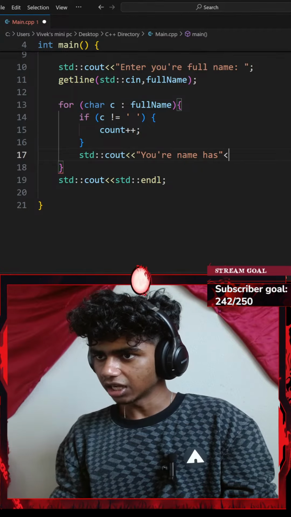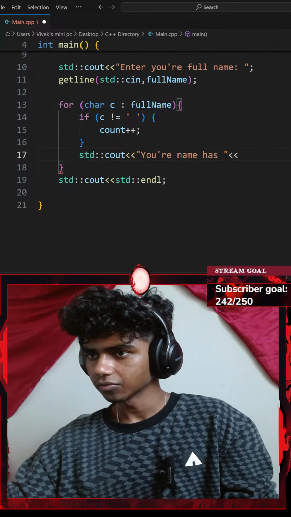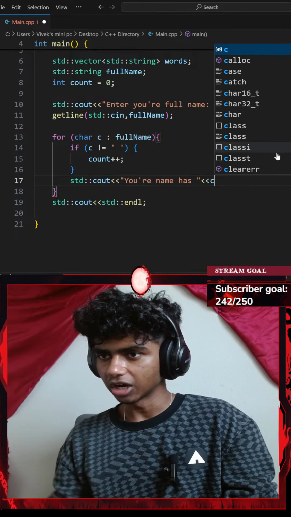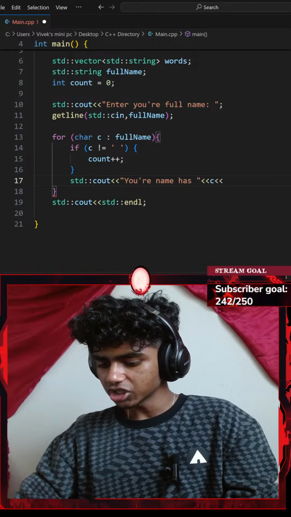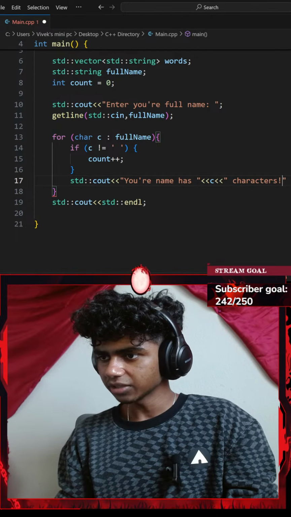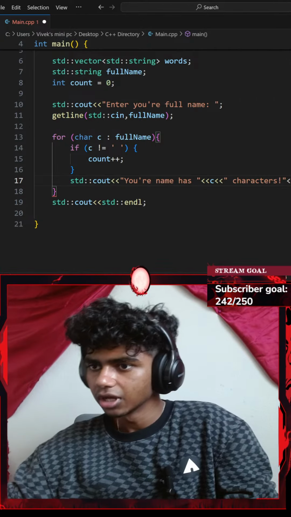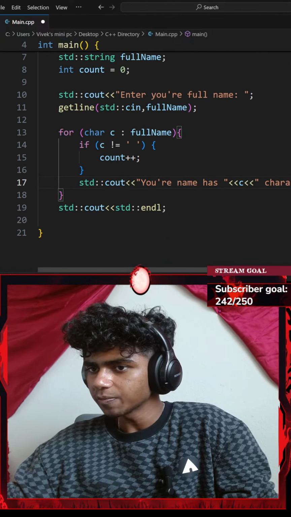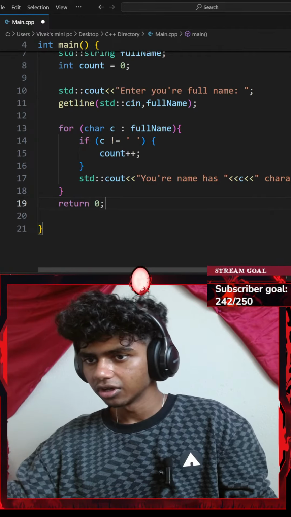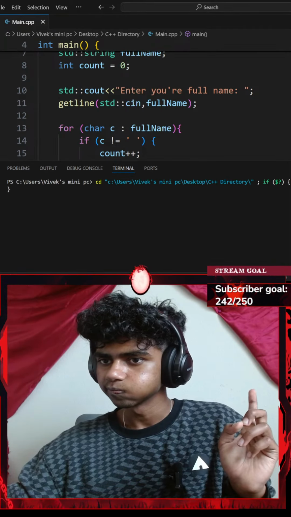So your name has, I'll go with an insertion operator. Maybe I go with a space here. Okay, your name has, this is going to be my C variable, that is going to be how long my name is, with another insertion operator which starts with a space. Let's go with characters, exclamation, with another insertion operator of a standard end line. Okay, perfect. Since that ends my line, I might not need a line here, so let's just return 0.